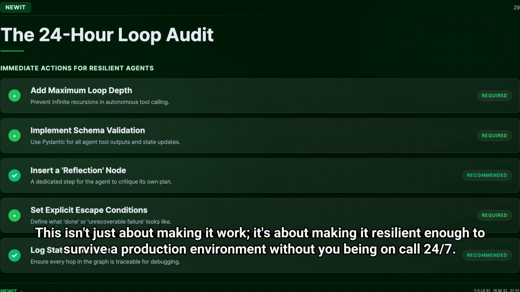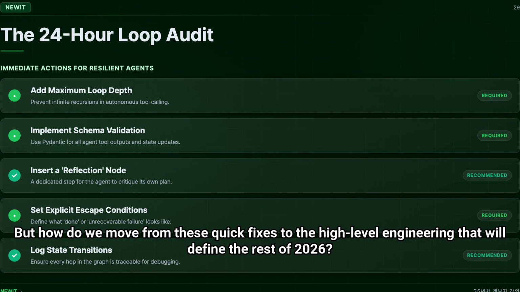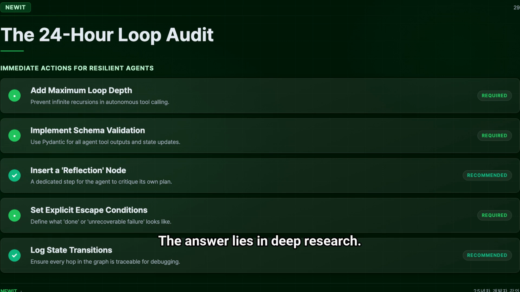This isn't just about making it work. It's about making it resilient enough to survive a production environment without you being on call 24/7. But how do we move from these quick fixes to the high-level engineering that will define the rest of 2026? The answer lies in deep research.